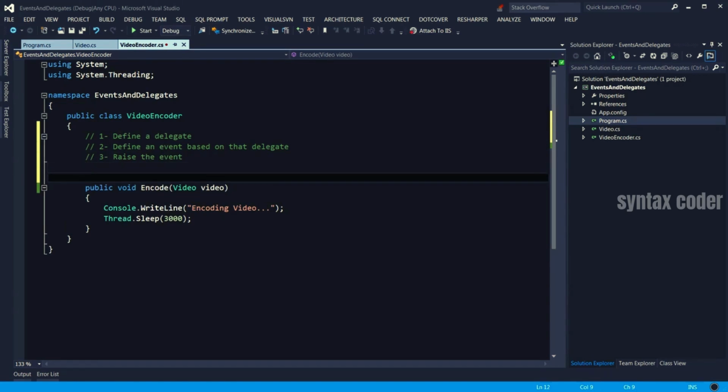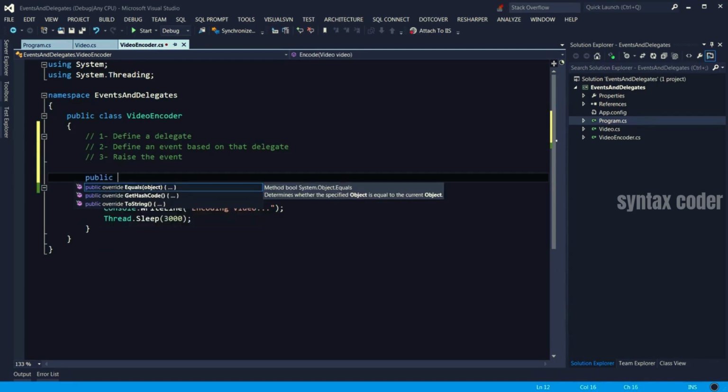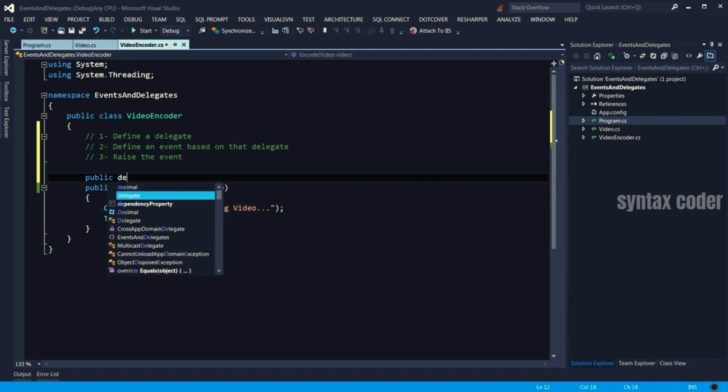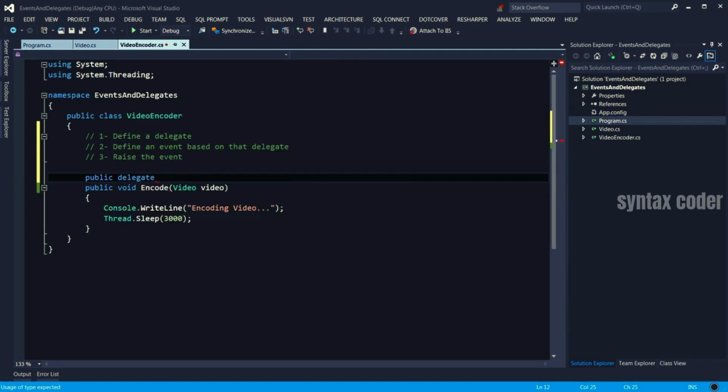To define or declare a delegate, we start with public because we want it to be accessible anywhere. Then we use the keyword delegate. Now imagine you're declaring a method. To declare a method, we need to specify the return type, give it a name and parameters. And this method would be actually the event handler in the subscribers. So if I want to declare an event, I would say void.